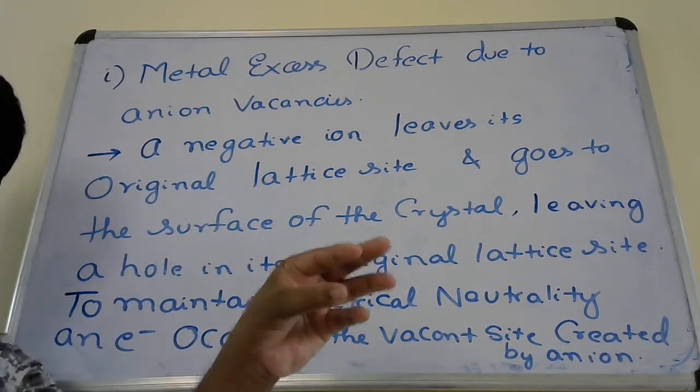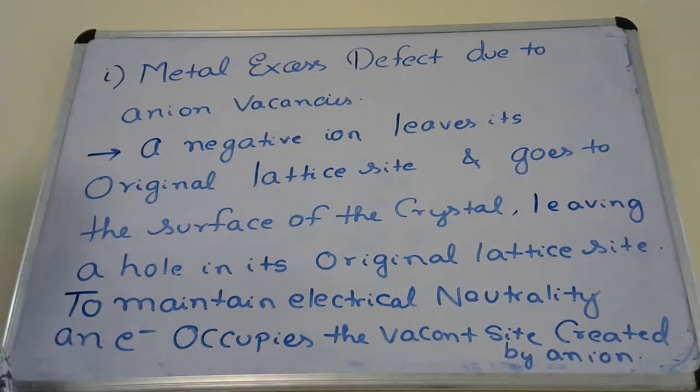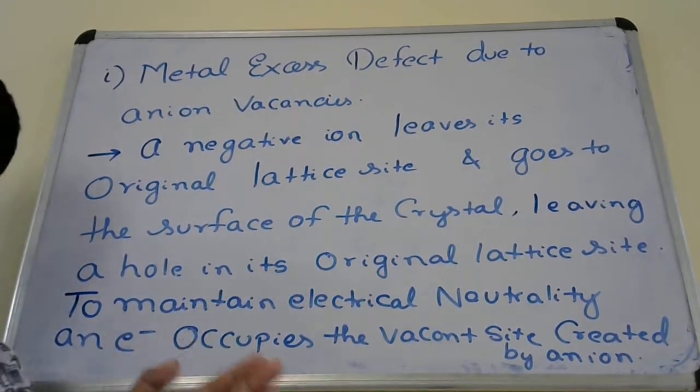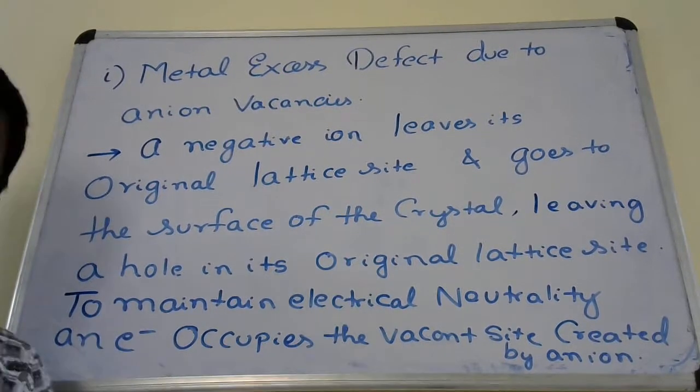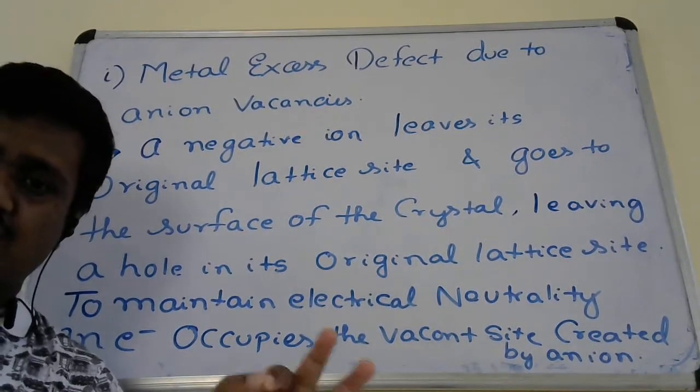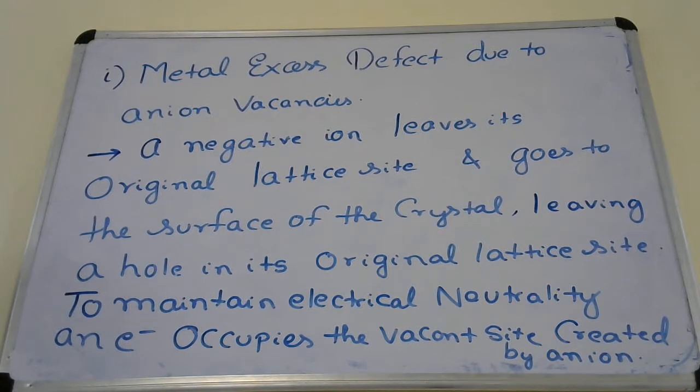To maintain electrical neutrality, an electron occupies that vacant site. Please write it down by pausing the video.